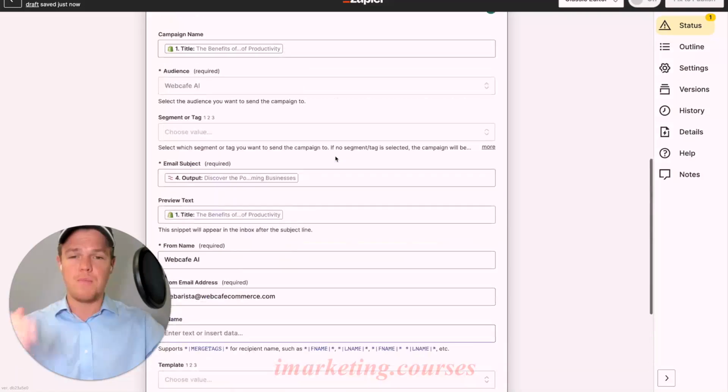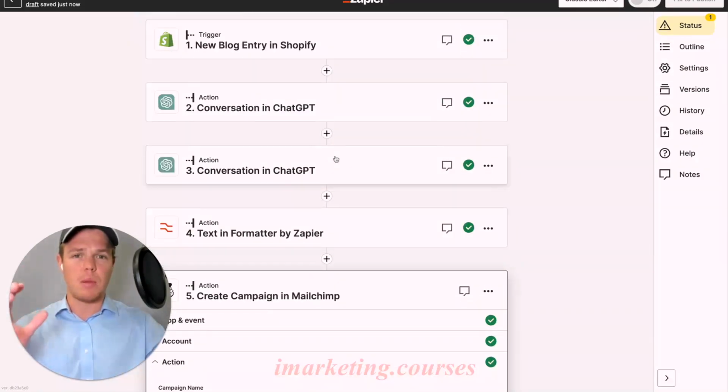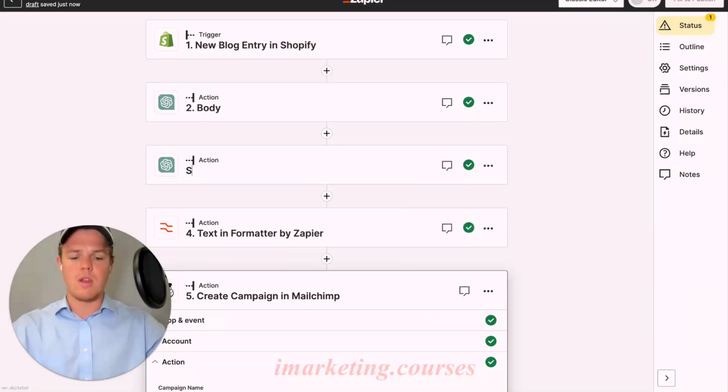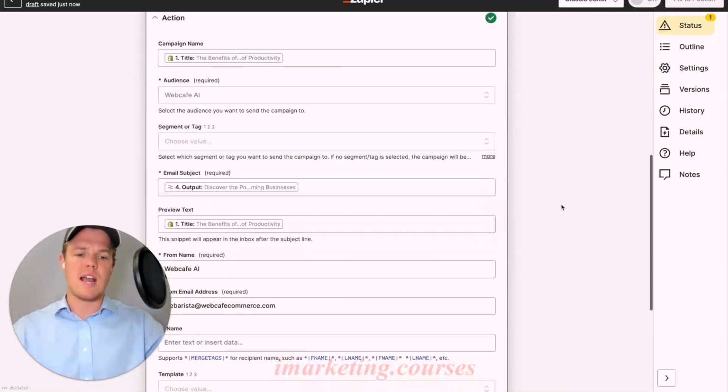generated output. One thing I want to note here, as you get more complex AI automation flows, you may get confused when you have a ton of different blocks. Go ahead and rename them. It only takes a couple of seconds. So if I do body here and rename this to subject here, right off the bat, when I'm trying to grab specific variables and specific data, I'll know exactly what I'm dealing with here.